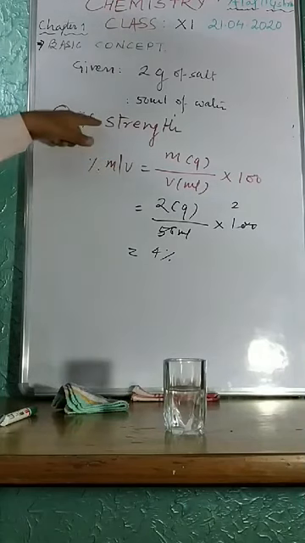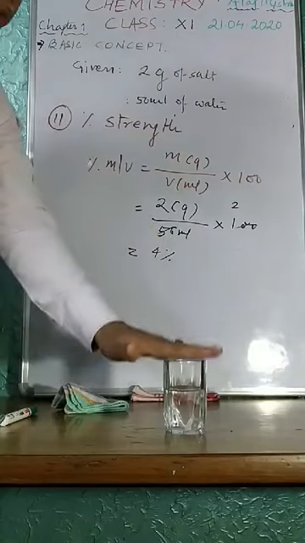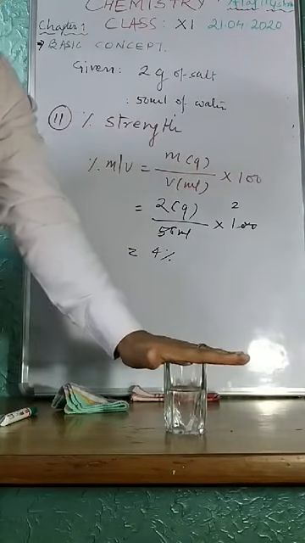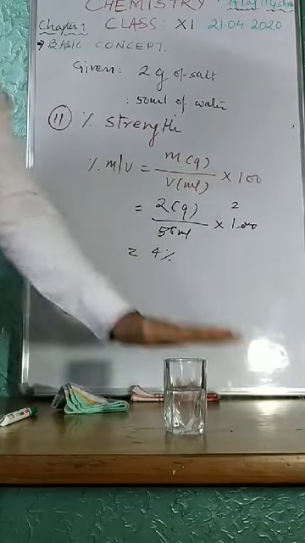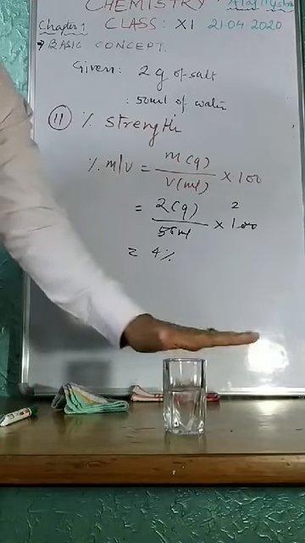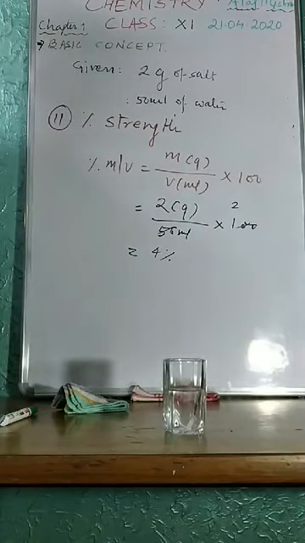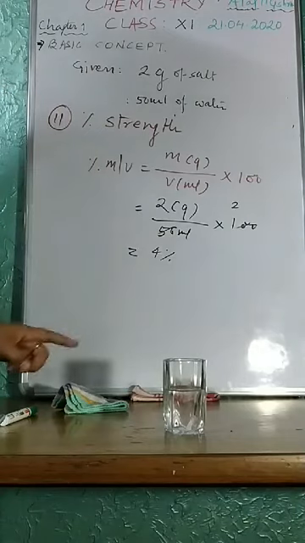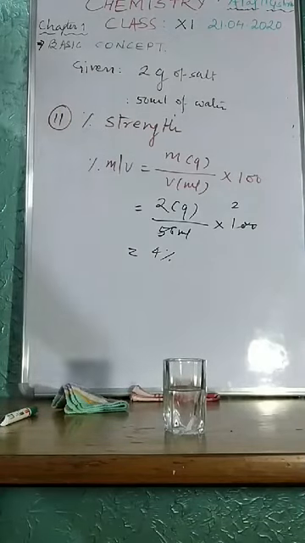That means the same solution I can express as 40 gram per liter, number 1. The same solution I can write as a 4% solution. A 4% solution indicates that 4 gram of solute is dissolved in 100 milliliter of solution.